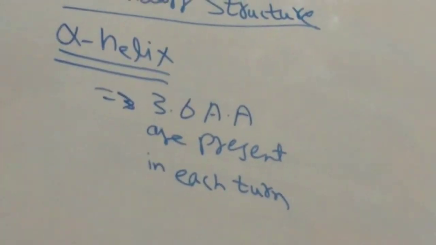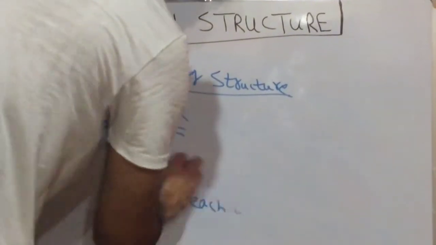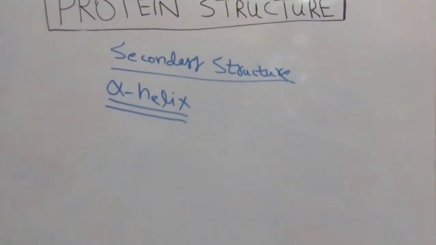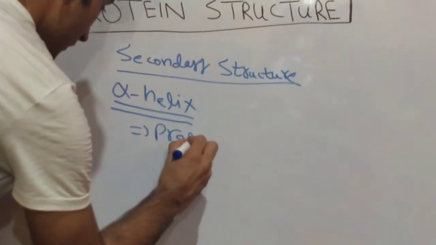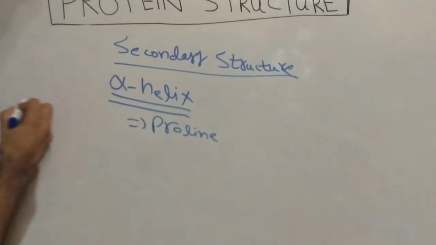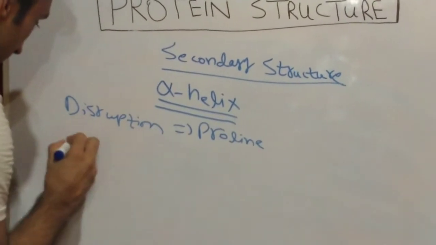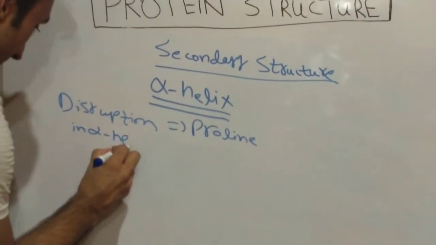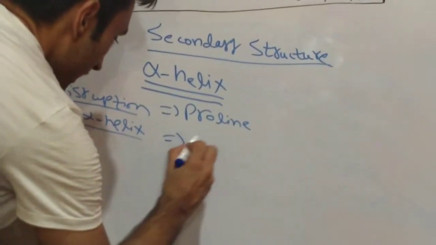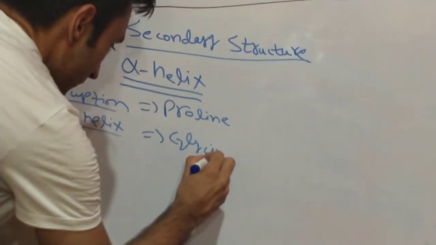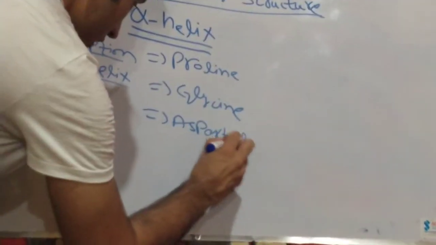And now I would like to tell you about the disruption caused by some of the amino acids in the alpha helix structure. The amino acids that cause disruption in the alpha helix are proline, glycine, aspartate, and glutamate.